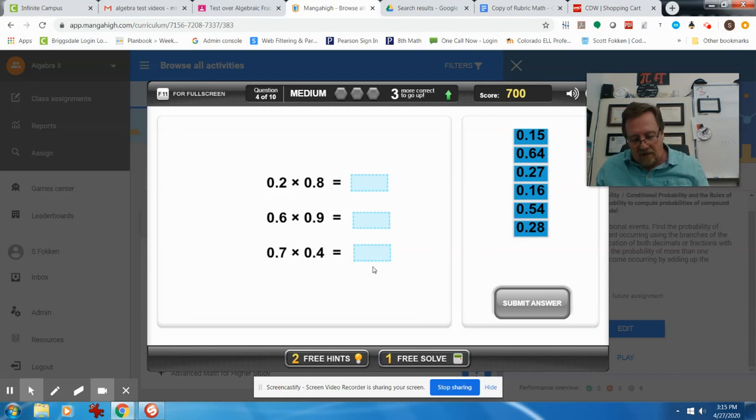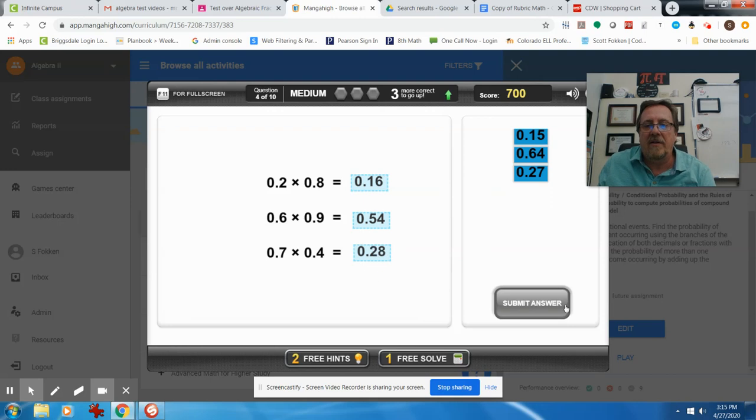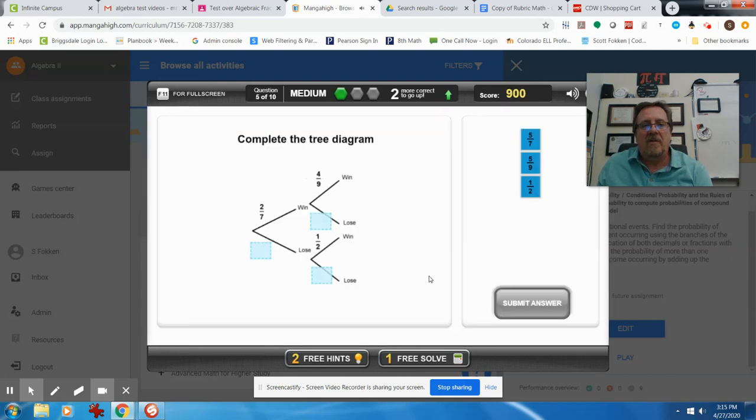If you're not good with your stuff, you do 0.2 times 0.8, and that's going to give you 0.16, so that goes here. You're going to do 0.6 times 0.9, you're going to give yourself 0.54, that goes right there. 0.7 times 0.4, that's going to be 0.28 when you do it in your calculator, so we'll go with those. Again, you got to get to 1.